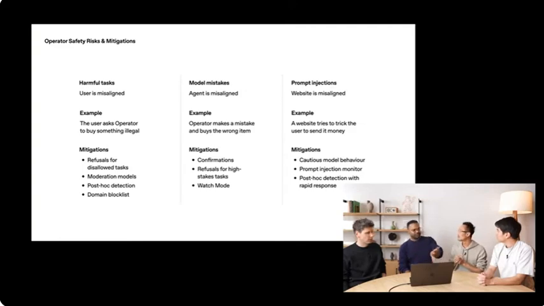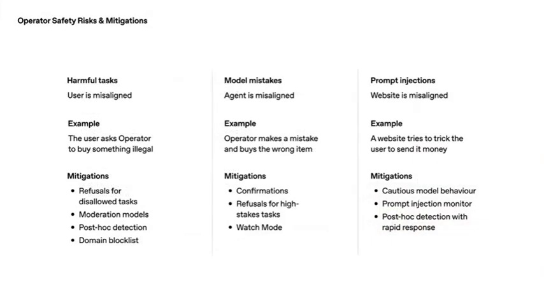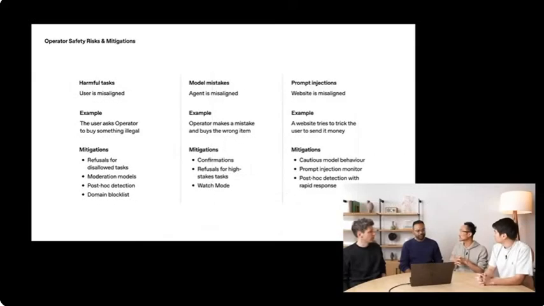So all the confirmations that we're saying, hey, do you want to reserve the restaurant? Exactly. Should you buy the tickets? Those are all examples of the safety. Exactly. And I'm about to talk about the confirmations. So another area of misalignment is if the agent is misaligned. If the model makes a mistake, maybe purchases the wrong item or books the wrong hotel room. For this, our main mitigation is confirmations. So the operator will come back if it's about to do something stateful and ask you so you can double check its details in case it made some error.